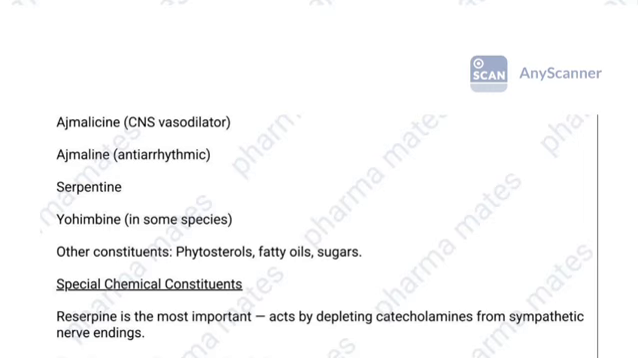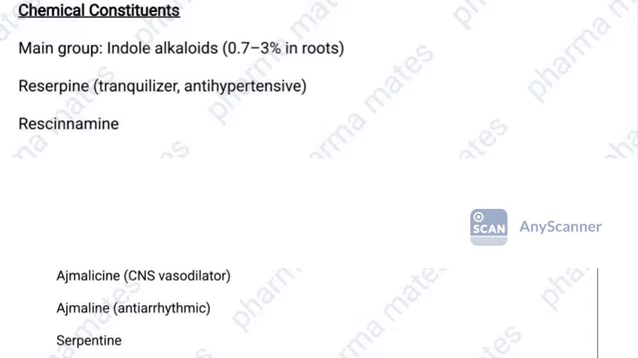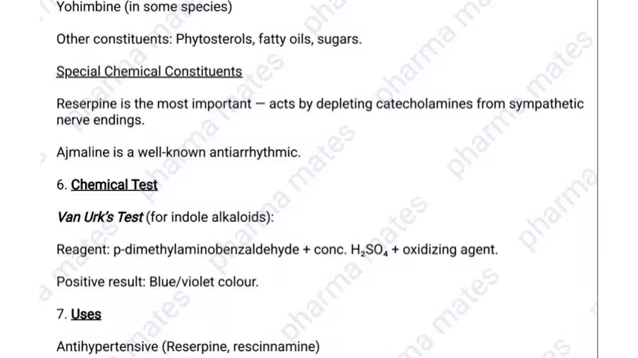In some species of Rauwolfia, we can find yohimbine. Okay, then other constituents are phytosterols, fatty oils, and sugars. The special chemical constituents present in Rauwolfia are reserpine and ajmaline. These are very important special chemical constituents present in Rauwolfia. Okay, reserpine is the most important. It has tranquilizing and antihypertensive activity. Then ajmaline is a well-known antiarrhythmic agent.